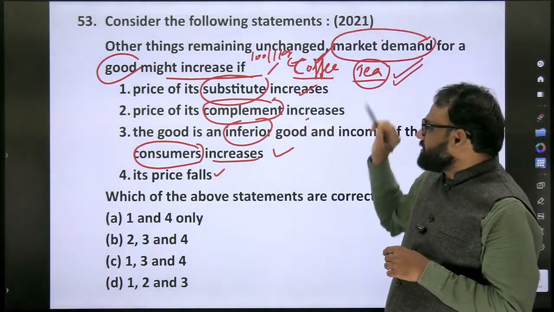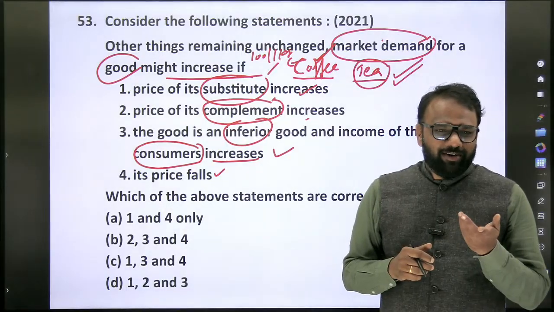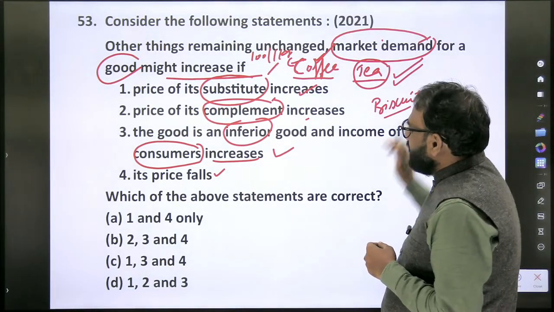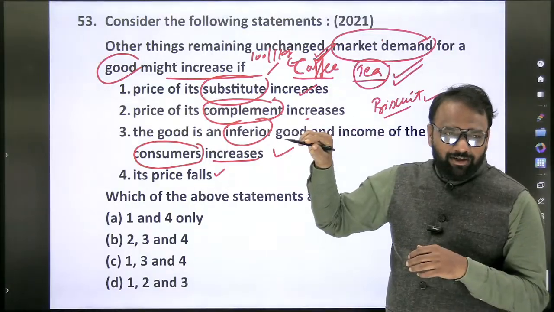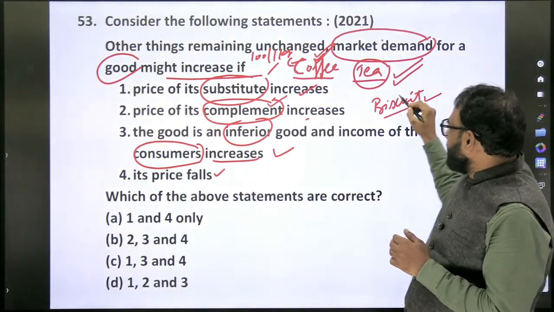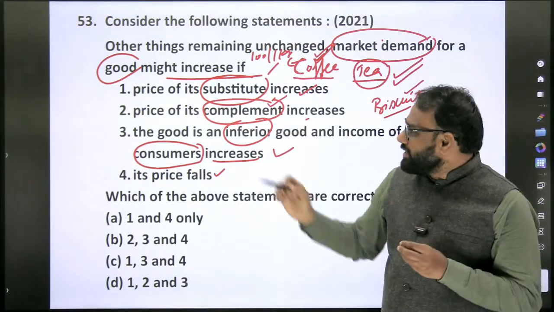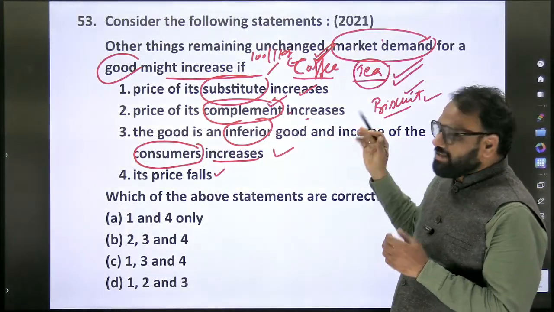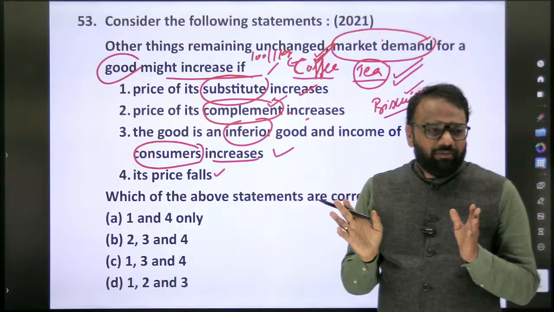Price of its complement increases. What is the complement of tea and coffee? Biscuit. We can consider biscuit as a complement. Market demand for coffee will increase if the price of its complement increases. So the biscuit price is increasing, hence coffee demand will increase. Is there a relationship? No. If the biscuit price is increasing and at that time the demand for coffee is increasing, there is no connection at all.